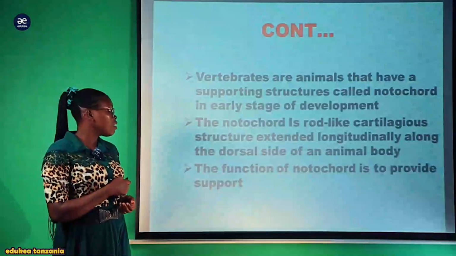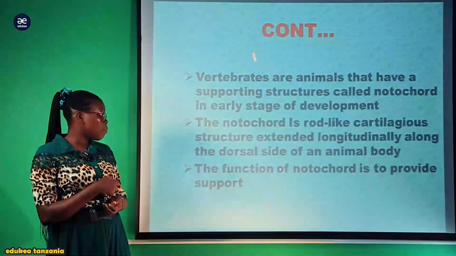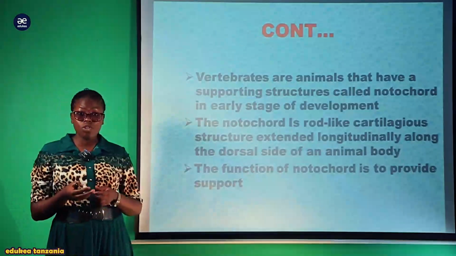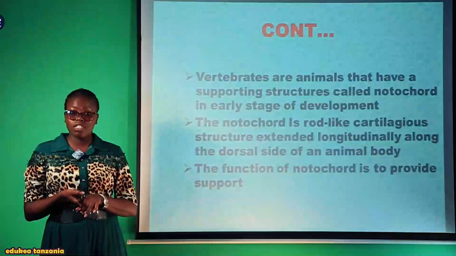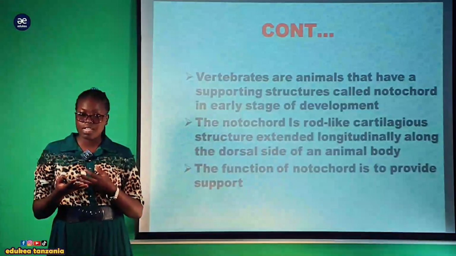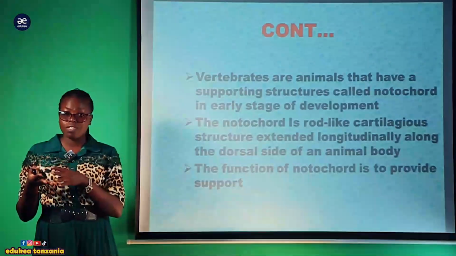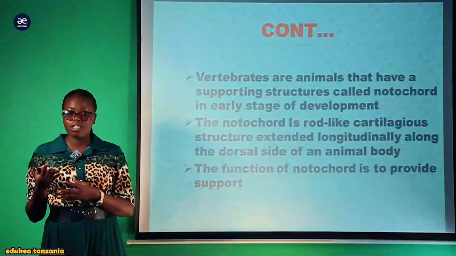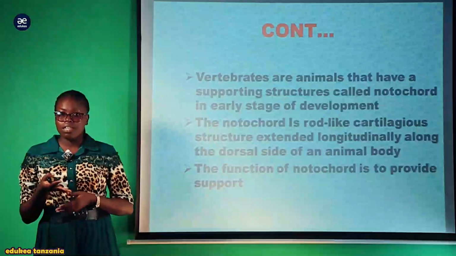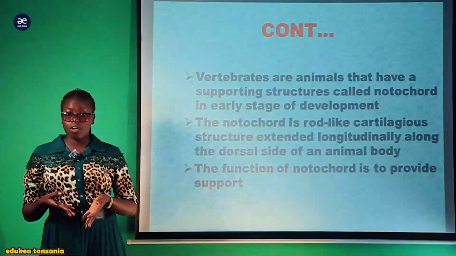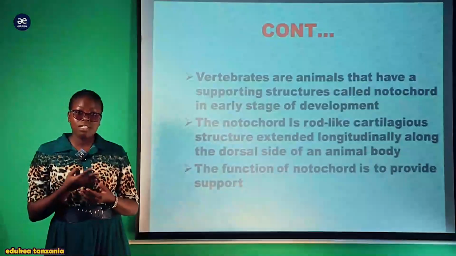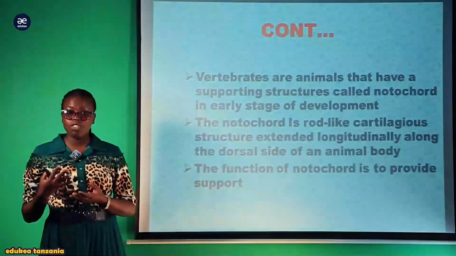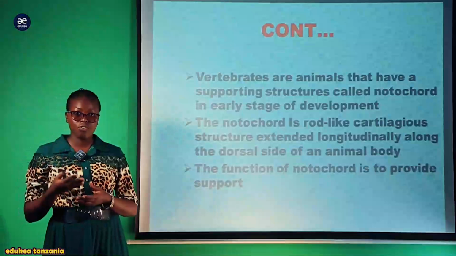The vertebrates are animals that have a supporting structure called the notochord in the early stage of development. If you study the embryology of all vertebrates, you find that during the early stage of development they all possess the notochord. As they grow, the notochord becomes replaced by the vertebral column, while in some animals the notochord persists. For most animals, the notochord is only present during the young stage of development.